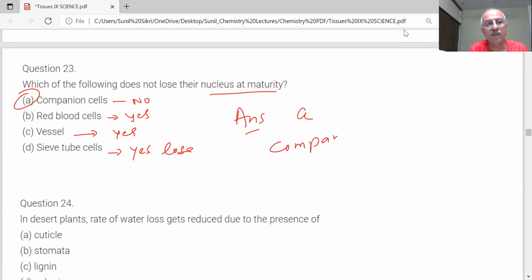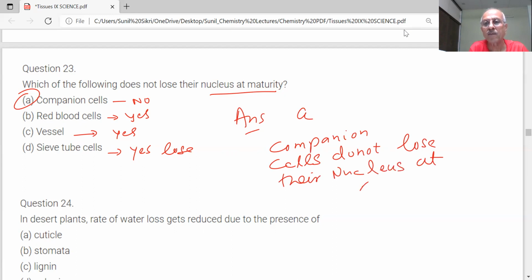Companion cells do not lose their nucleus at maturity. Okay.